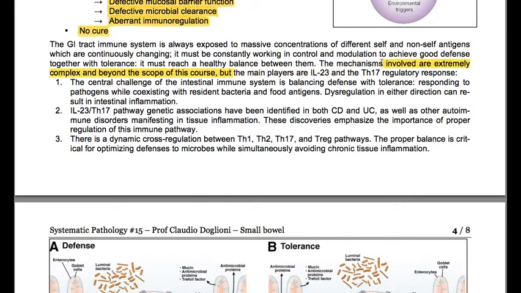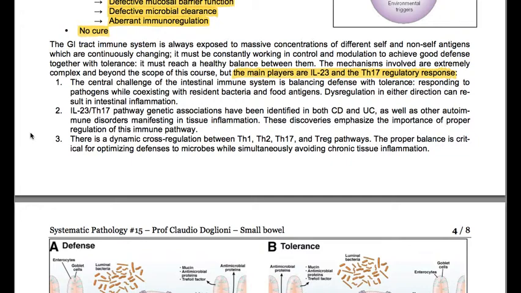The central challenge of the intestinal immune system is balancing defense with tolerance: responding to pathogens while coexisting with resident bacteria and food antigens. Dysregulation in either direction can result in intestinal inflammation. The IL-23 Th17 pathway.